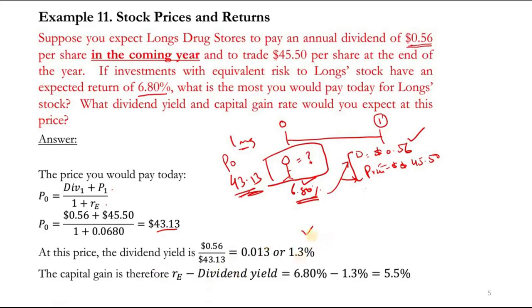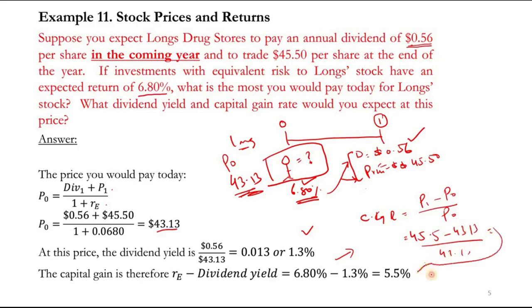Now just for the formula, if I want to find this one, the capital gain rate is equal to P1 minus P naught divided by P naught. So 45.5 minus 43.13, divided by 43.13, is exactly equal to 5.5%.